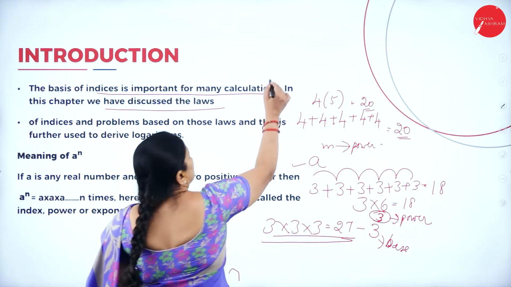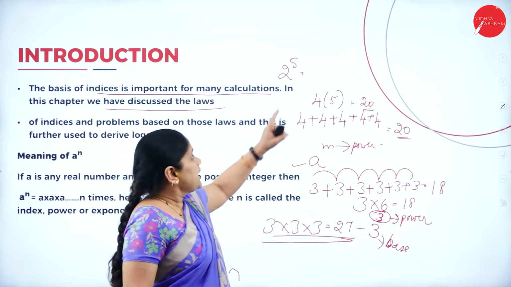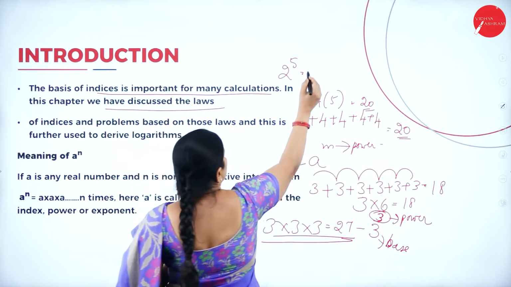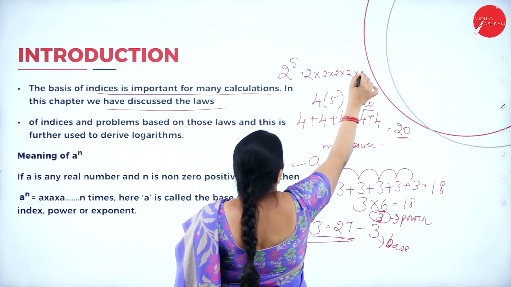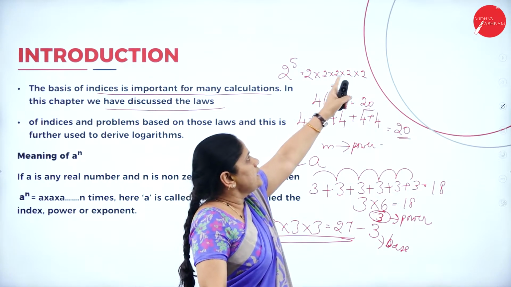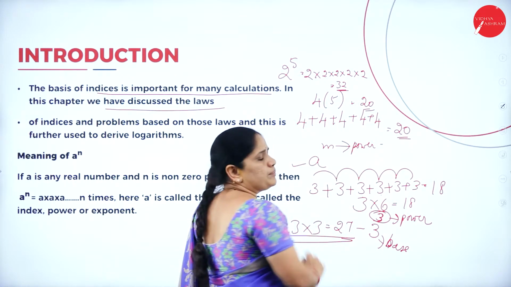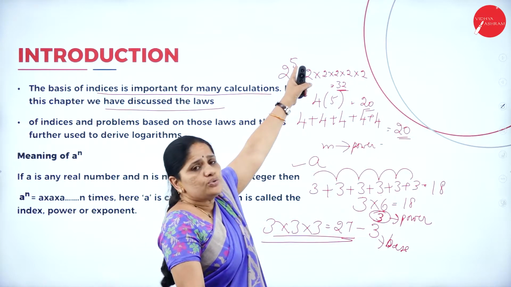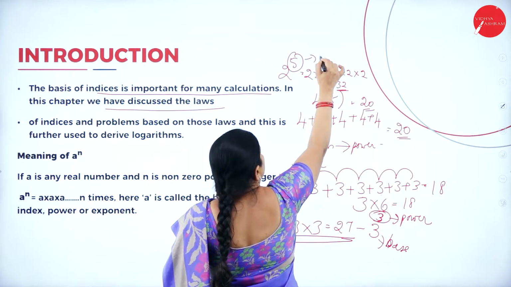Suppose I write 2 to the power 5. Now what does it indicate? It indicates that this number 2 has to be multiplied 5 times. So it will be 2 into 2 into 2 into 2 into 2. So what is the answer I am getting? 2 into 2, 4, 4 into 2, 8, 8 into 2, 16, 16 into 2, 32. So this is the number I am getting. So whenever there is a number which is raised to another number, this number is called the index.